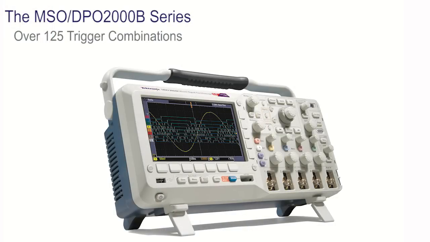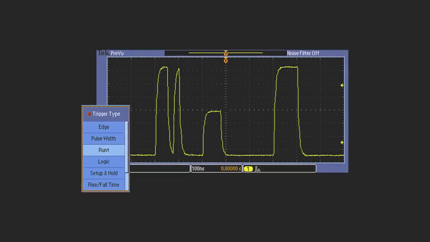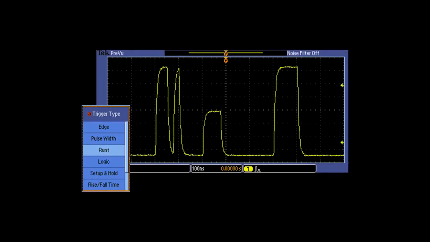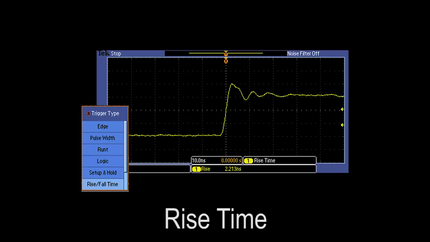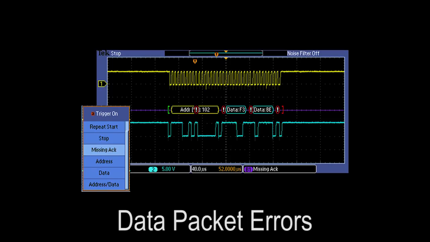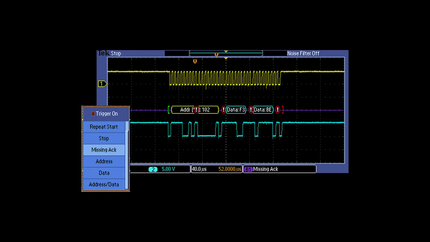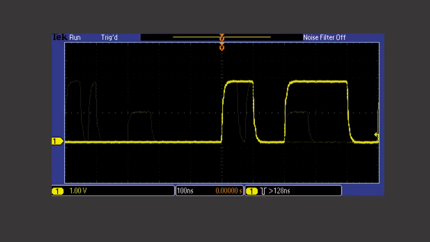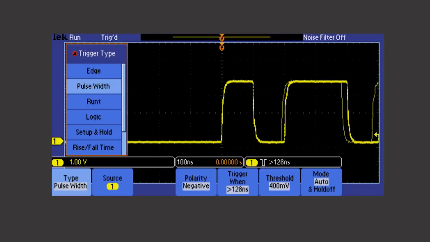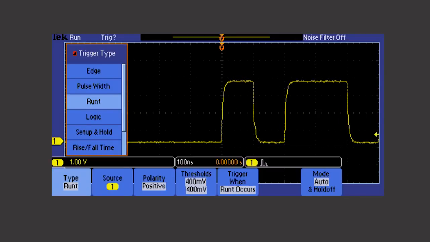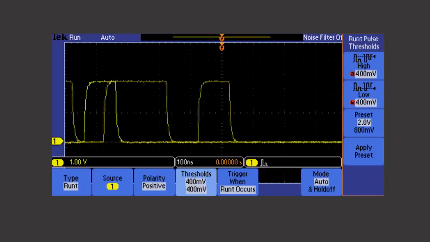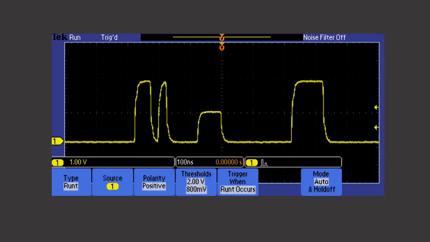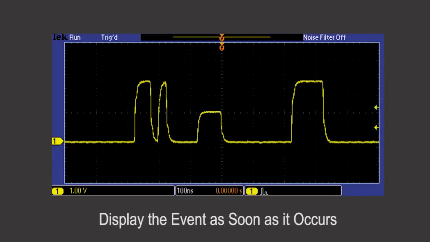The MSO DPO 2000 series offers the most comprehensive set of triggers in its class. Quickly and easily find common digital errors, like a runt, glitch, slow rise time, data packet error, or a host of other options. Capturing common errors is as simple as selecting the trigger and setting a few basic parameters. The scope will accurately capture and display the event as soon as it occurs.